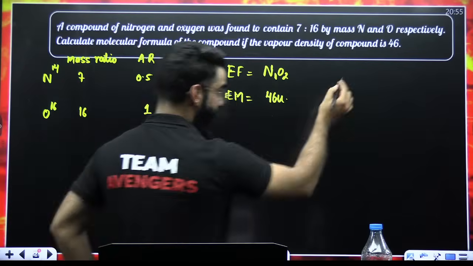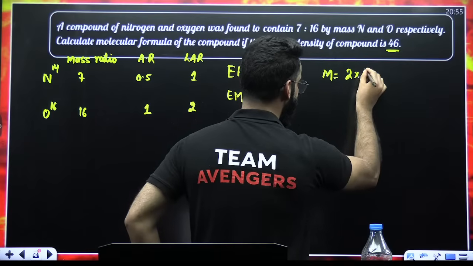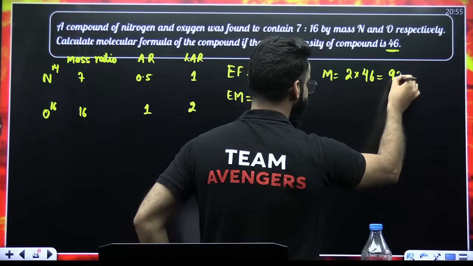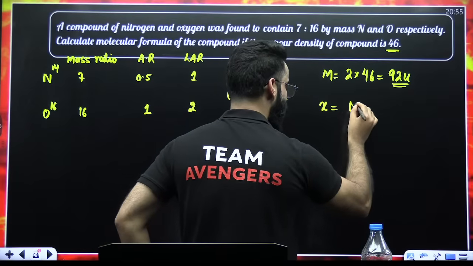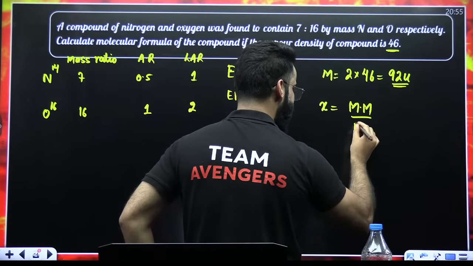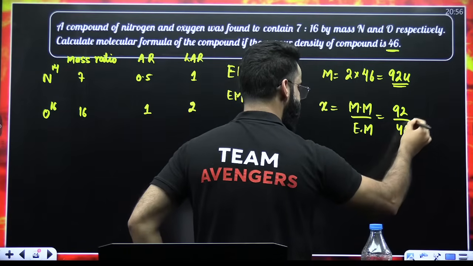Okay. Now, vapor density is given as 46. So molecular mass will be equal to 2 times the vapor density. The value comes out to be 92. Okay. Now, get the X value. X is always equal to molecular mass divided by empirical mass. So 92 divided by 46, the value is 2.